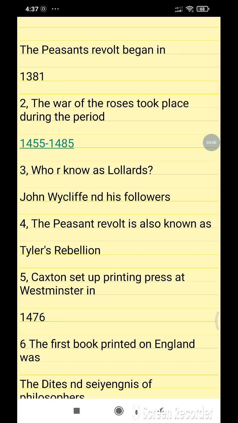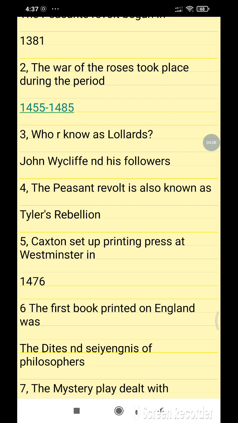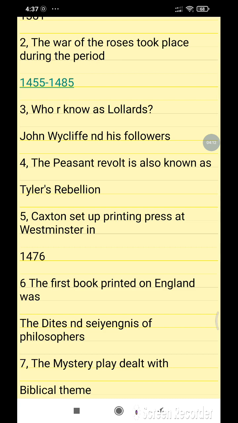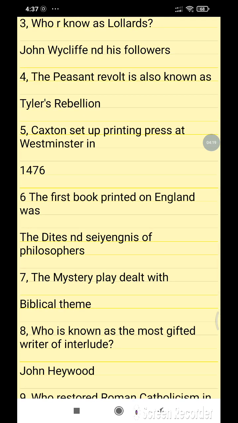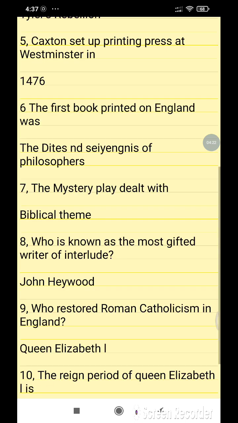John Wycliffe and his followers. The Peasant Revolt is also known as Tyler's Rebellion. Caxton set up the printing press at Westminster in 1476. The first book printed in England was The Dictes and Sayings of the Philosophers.